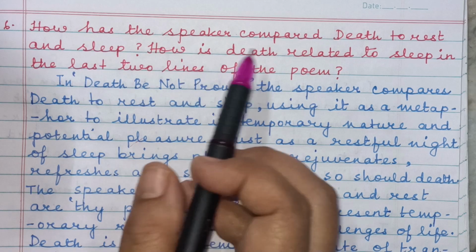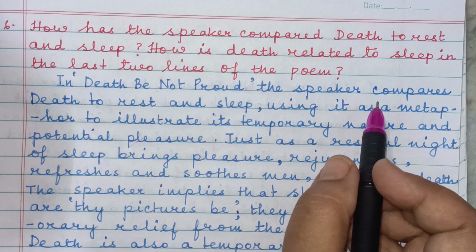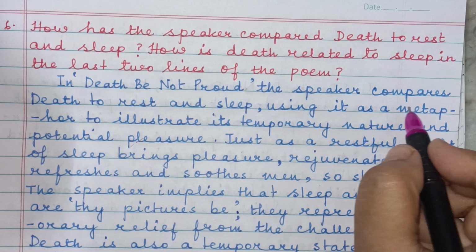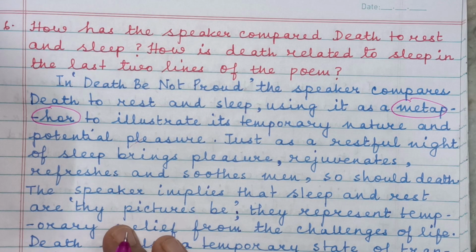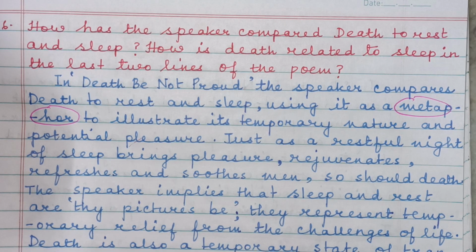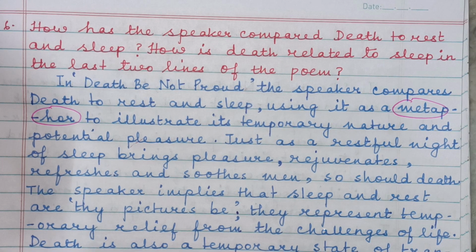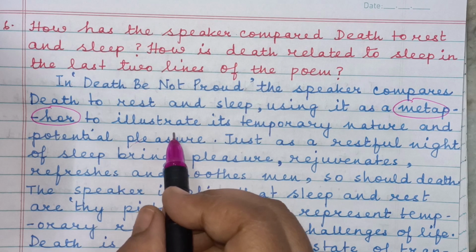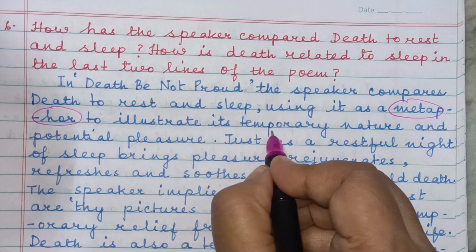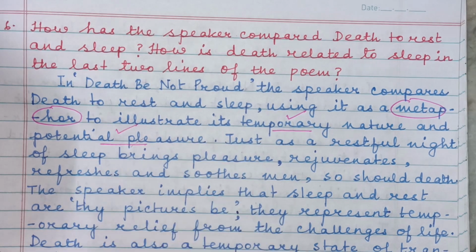Now, how has the speaker compared death to rest and sleep? In Death Be Not Proud, the speaker compares death to rest and sleep using it as a metaphor. I hope you all know the definition of metaphor. Metaphor is the comparison between 2 different things, and the comparison is indirect, not direct. A metaphor is different from a simile. Using it as a metaphor to show death's temporary nature and potential pleasure.